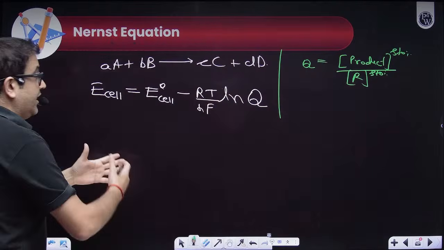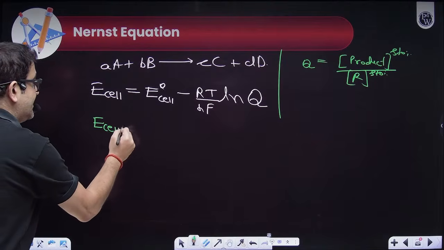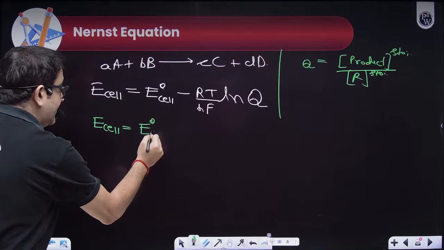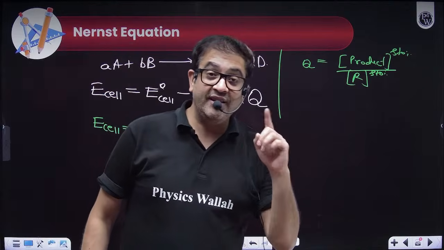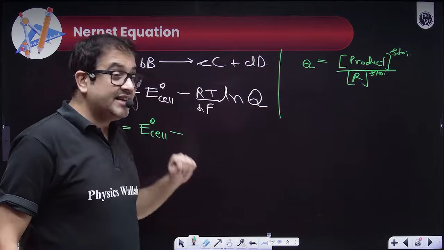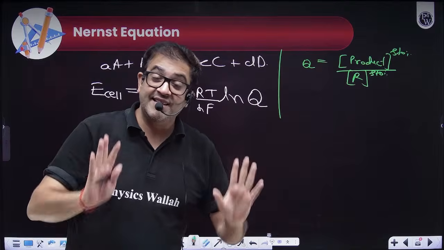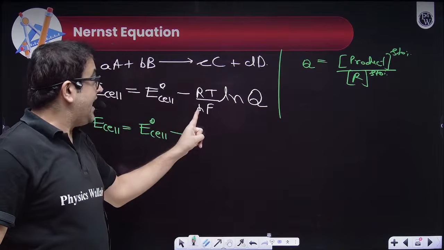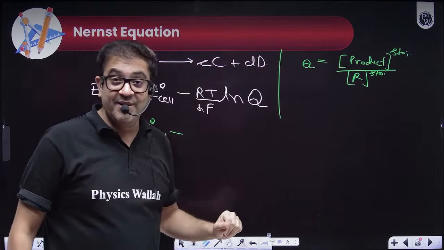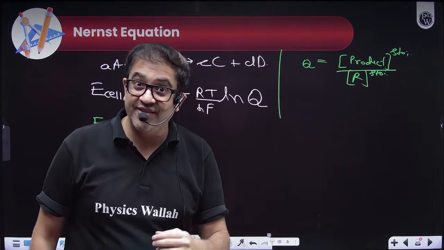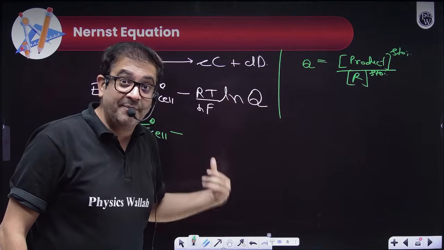Now, sir, give a mathematically useful form. So the mathematically useful form will be E cell equals E naught cell minus RT upon nF ln Q. The R value is 8.314. Generally temperature does not change; they take 25 degrees Celsius, that means 298. n is a variable which will be decided by the number of electrons transferred. The Faraday number is the charge of 1 mole of electrons, 96500. ln will be converted to log using a multiplier 2.303.